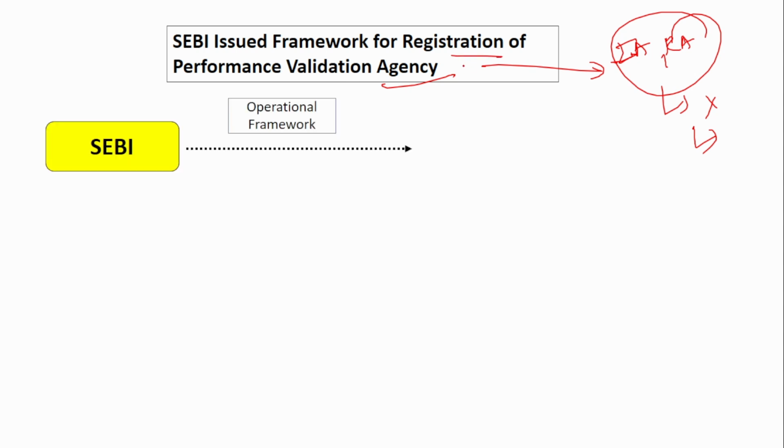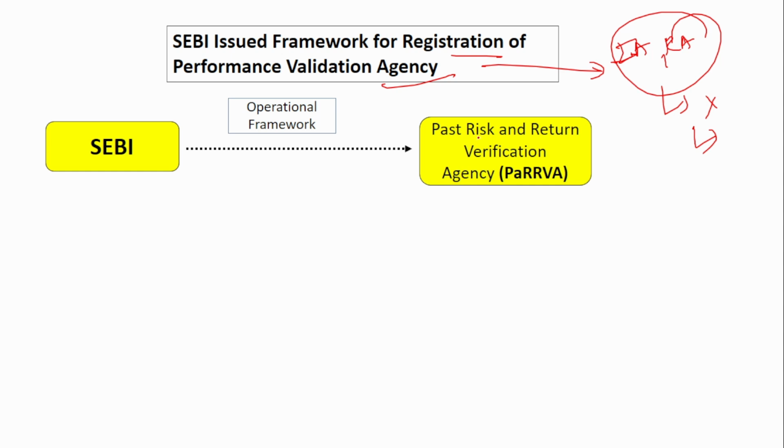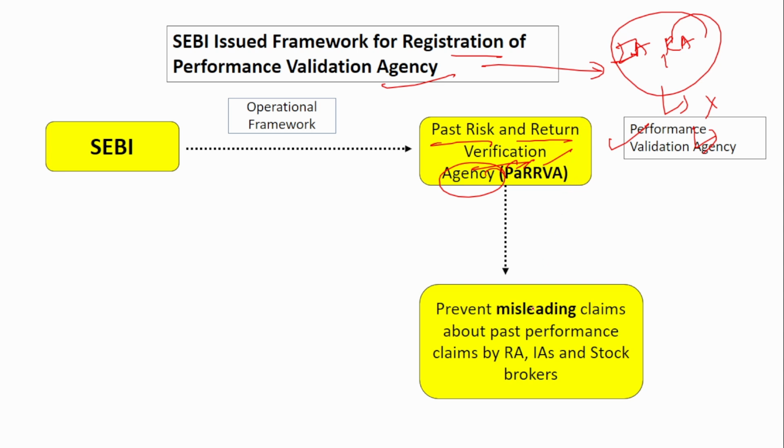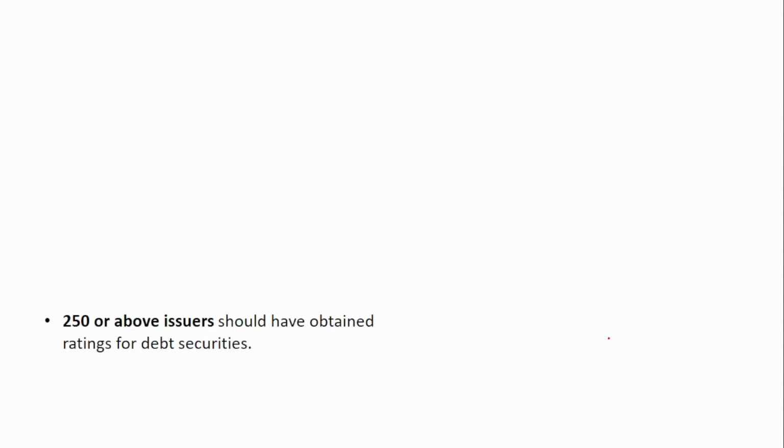SEBI has provided the operational framework for the past risk and return verification agency. It is nothing but a performance validation agency, PaRVA. Remember, past risk and return verification agency. This will prevent misleading claims about past performance given by research analysts, investment advisors, stockbrokers and all.